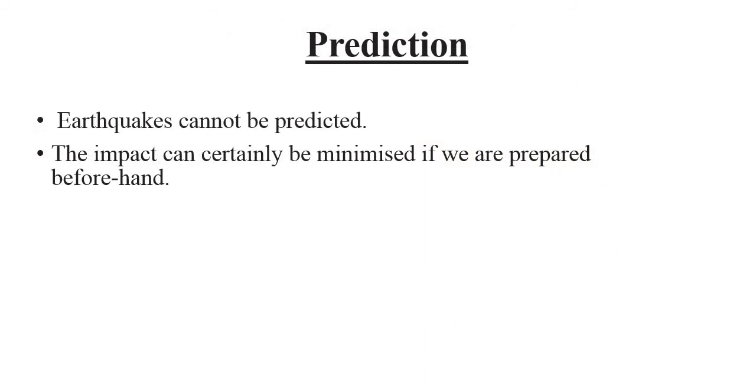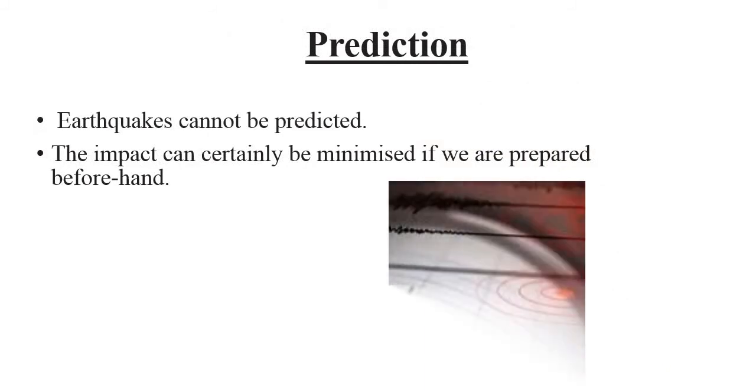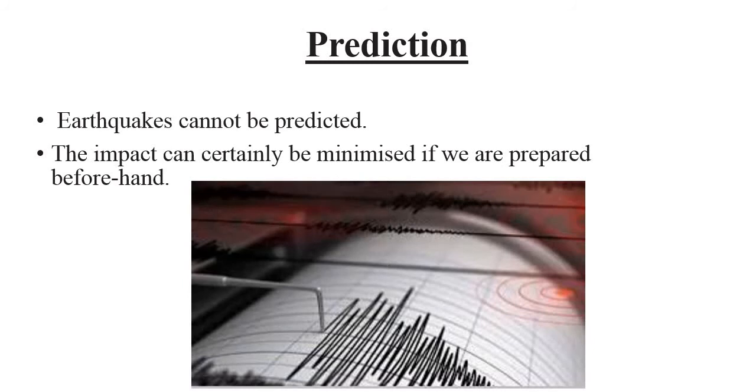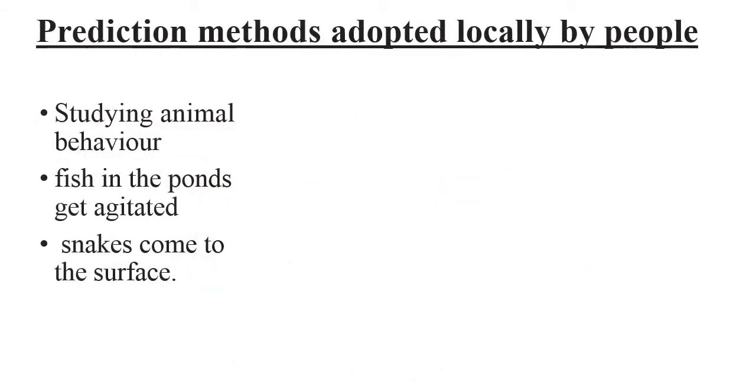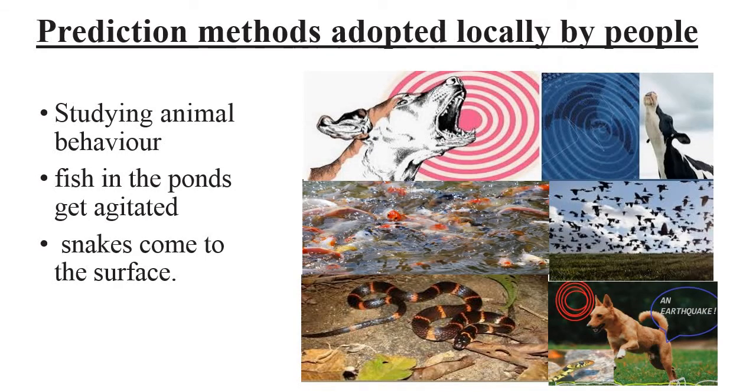Now coming to the prediction part. Earthquake cannot be predicted. The impact can certainly be minimized if you are prepared beforehand. Prediction methods adopted locally by people involve studying animal behavior. Fish in the ponds get agitated. Snakes come out to the surface. These methods are adopted by local people.